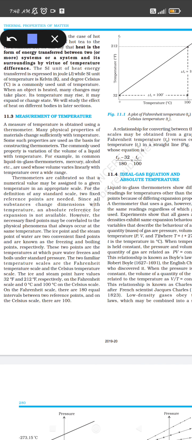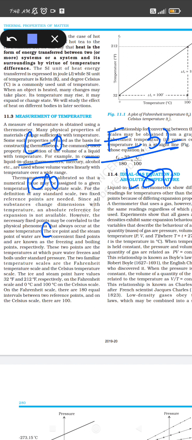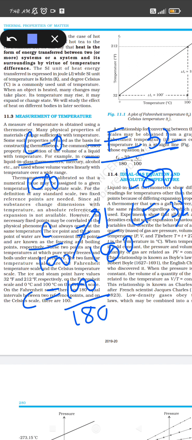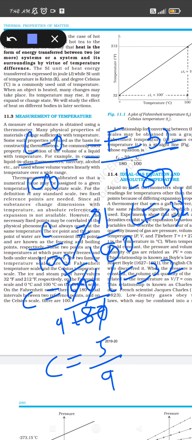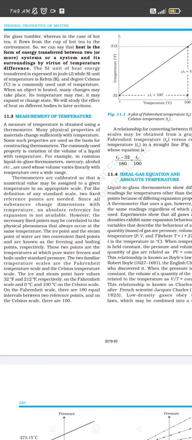And if you talk about Fahrenheit and degree Celsius, we know C minus 0 upon 100, and for Fahrenheit it is F minus 32 upon 180. So C by 100 equals F minus 32 upon 180. Now 100 will be crossed out, so C equals 100 upon 180 times F minus 32. On cancelling, it will be 5 over 9, so C equals 5 by 9 times F minus 32. These are the formulas for converting Celsius into Fahrenheit or Kelvin, and the conversions of temperatures.